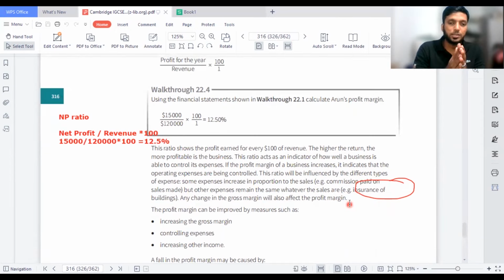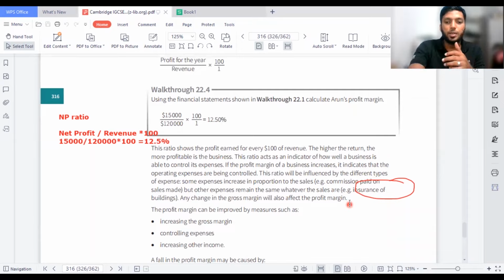When you compare the financial statements for last year, in exams they'll give 2017 and 2018. So when you compare 2017 with 2018, see why the expenses have increased, and always find a reason why this actually has increased. What might be the reason? Giving a reason will always give you the marks on the exam paper.